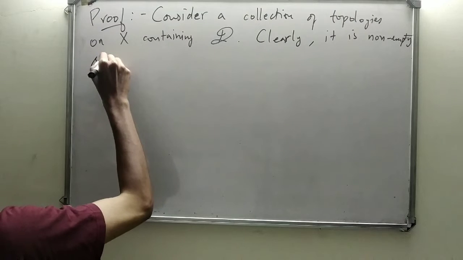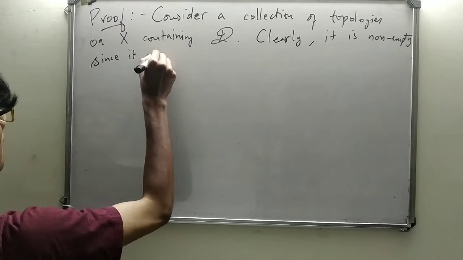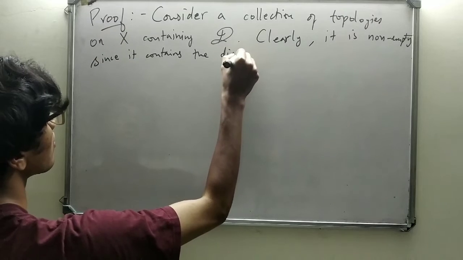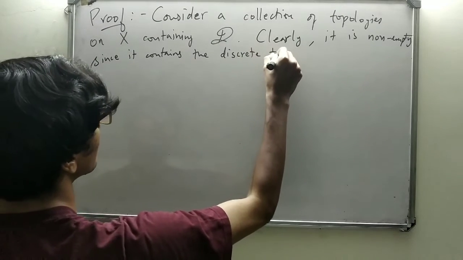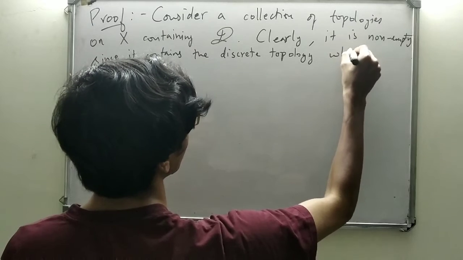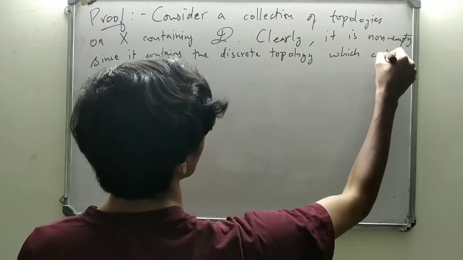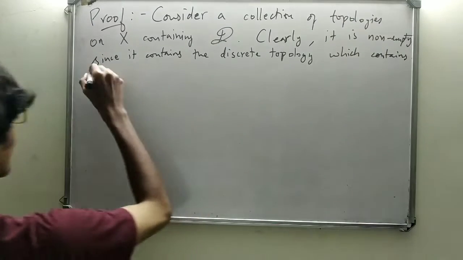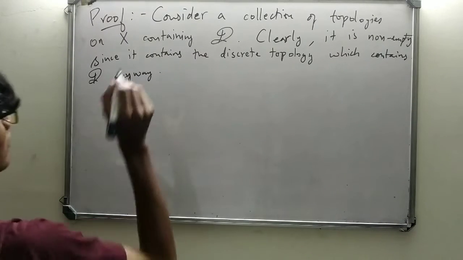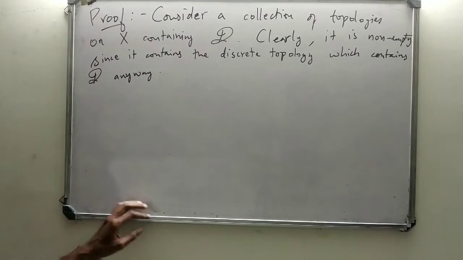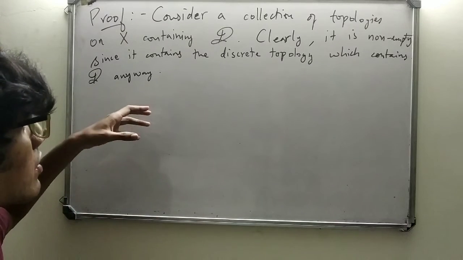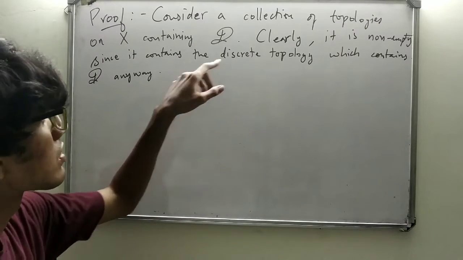Since it contains a discrete topology which contains D anyway, right? Now we take tau. We define tau to be the intersection of all the members in this collection.